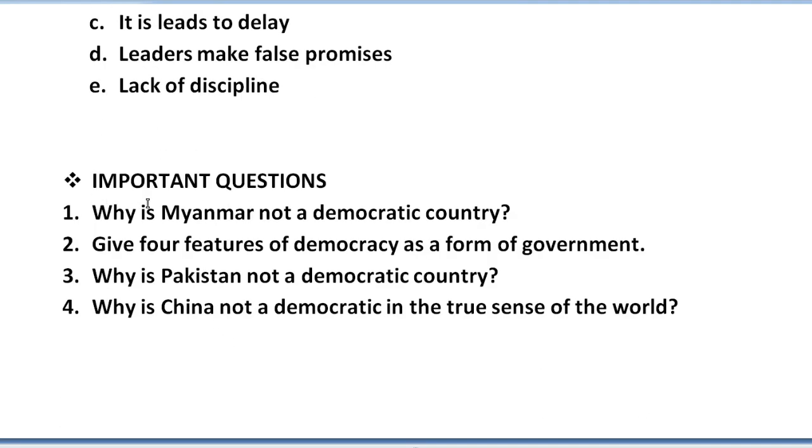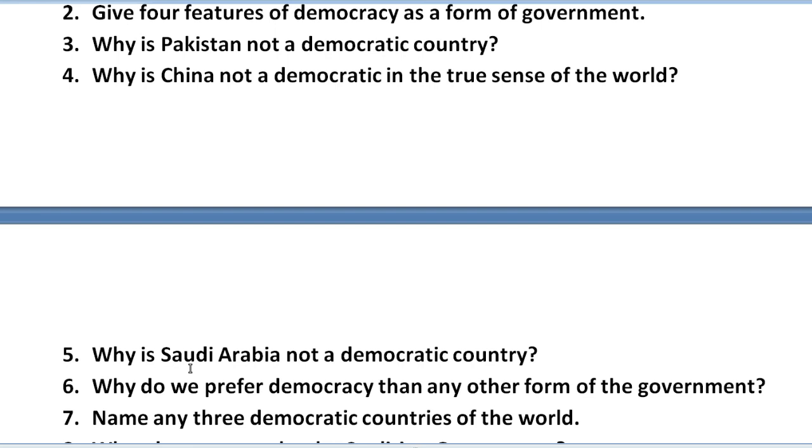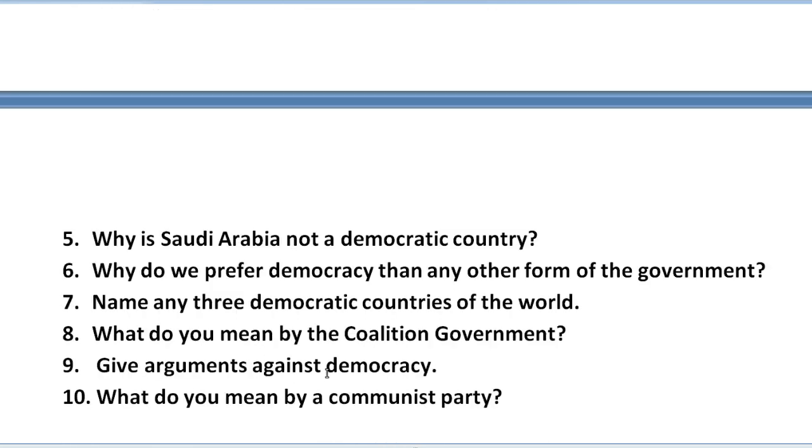Next we are going to discuss the important questions related to this chapter and the flowchart. First of all, why is Myanmar not a democratic country? Second, give 4 features of democracy as a form of government. Third, why is Pakistan not a democratic country? If you feel it is, then you have to give an answer in favor of that. Fourth, why is China not democratic in the true sense of the word? Next, why is Saudi Arabia not a democratic country?